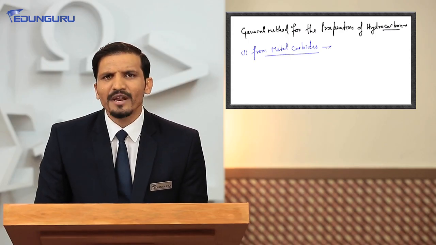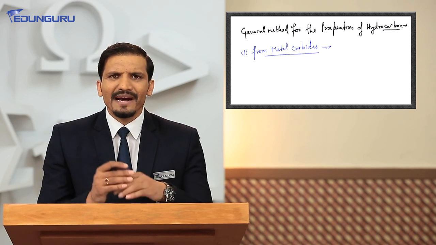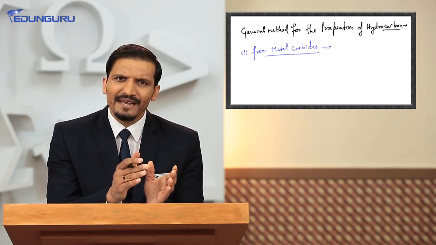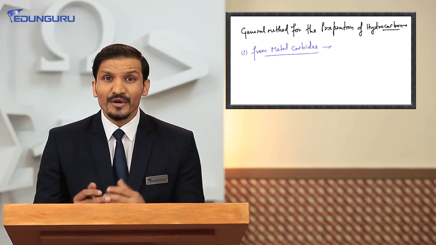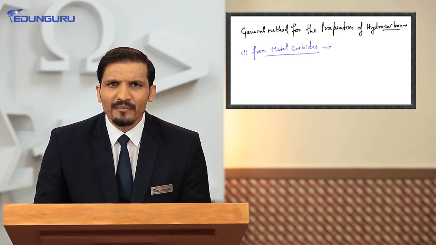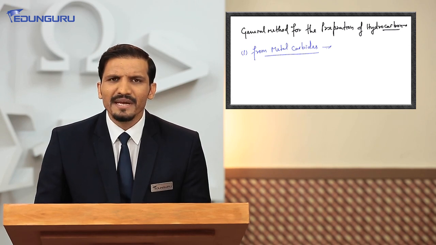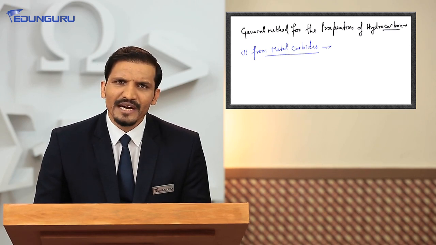We know very well what metal carbides are. Metal carbides are the compounds where metal is in association directly with carbon, and in that case carbon is going to have some negative charge, because carbon is the non-metal. Being a non-metal, carbon is more electronegative than the metal, so carbon is going to exhibit a negative state and metal obviously is having some positive state.